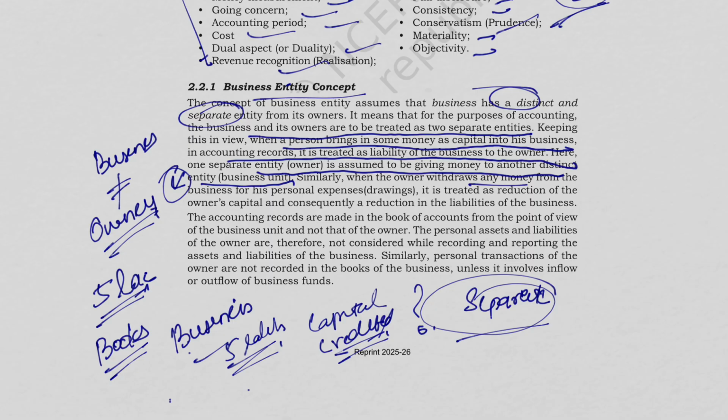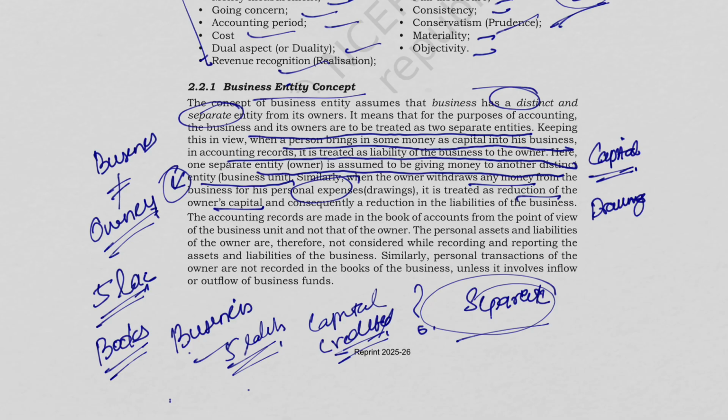Similarly, when the owner withdraws money for his personal use, which is called drawings, for his personal expenses, it is treated as a reduction of the owner's capital. The money that the owner contributed is called capital, and when any money is withdrawn from this capital, it is called drawings.